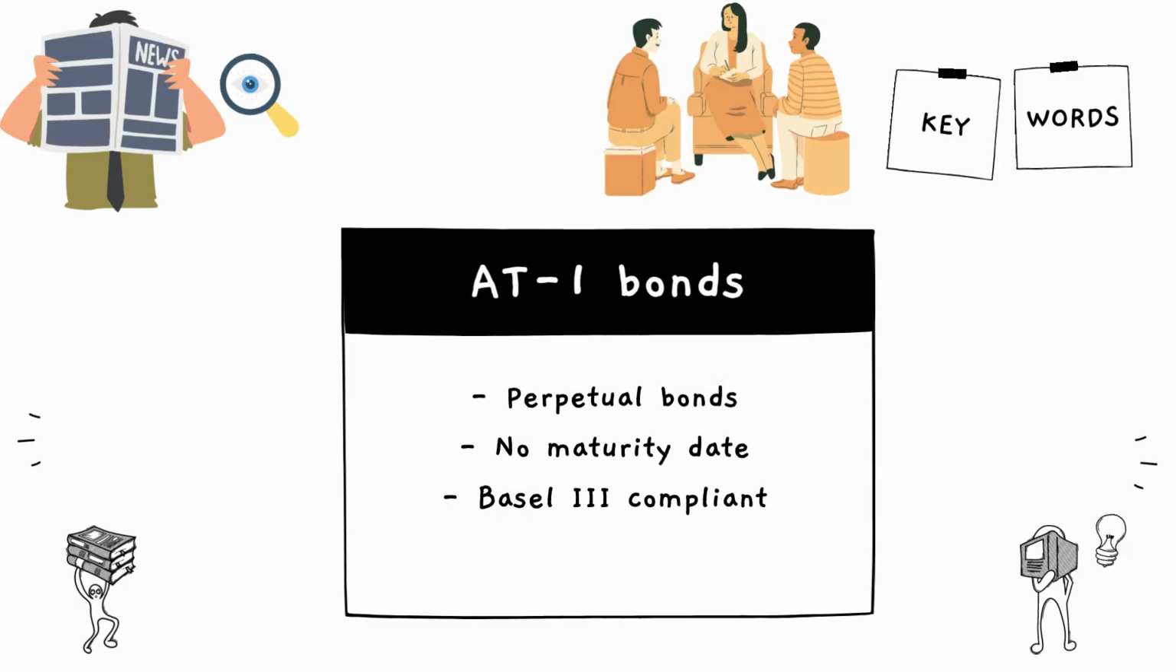Now, one of the defaults by Yes Bank was in relation to 81 bonds. And whatever bonds were issued by SBI last week were also these 81 bonds. What are these 81 bonds? These are basically perpetual bonds.